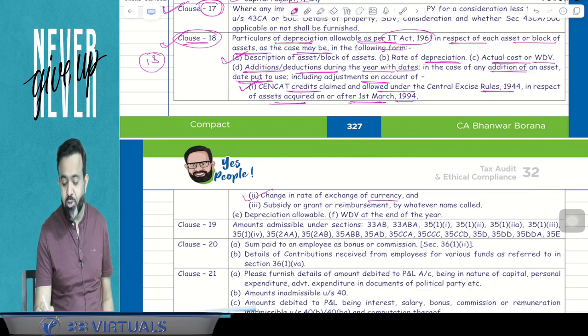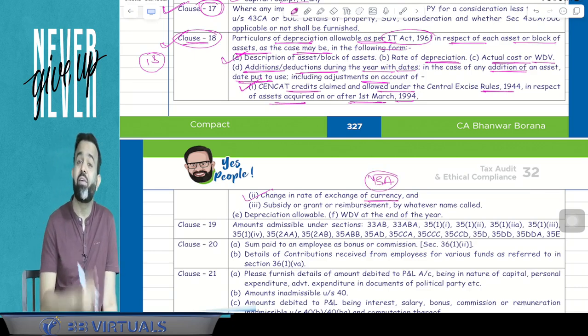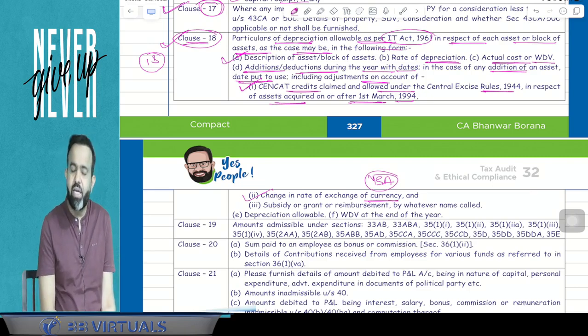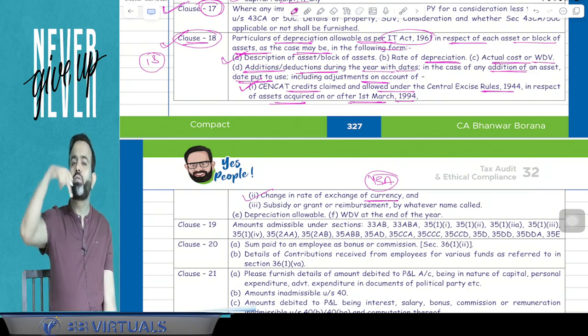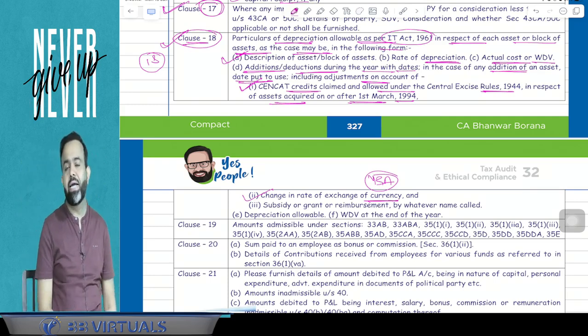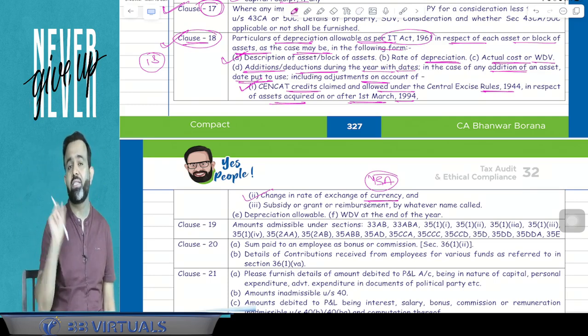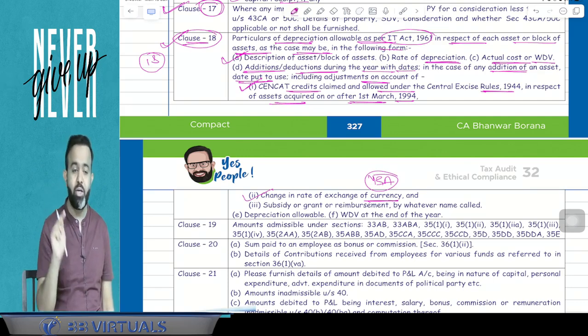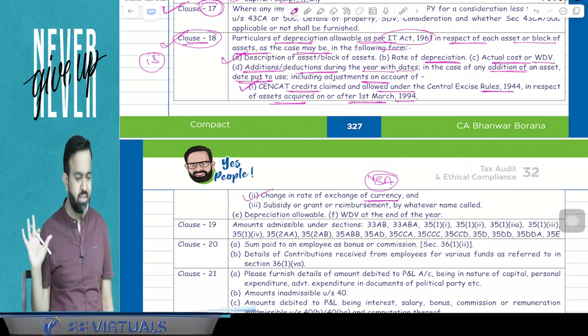Change in rate of exchange of currency. If you remember, section 43A we have studied in PGBP. If any asset is acquired from outside India on a foreign currency loan or supplier credit, and at the time of payment there is a change in foreign exchange fluctuation rate, and due to that there is a loss or gain, it has to be adjusted with your block of asset.